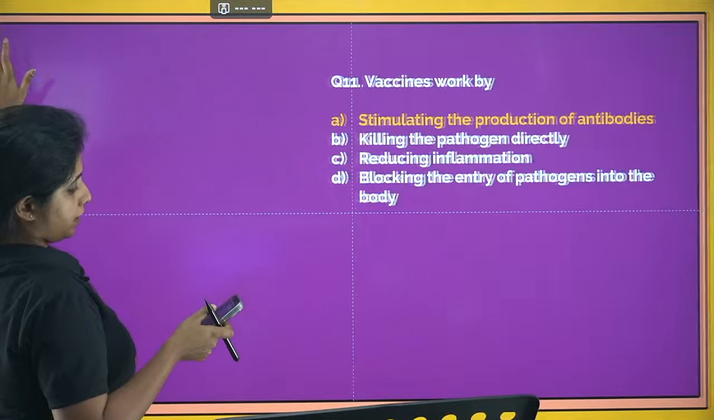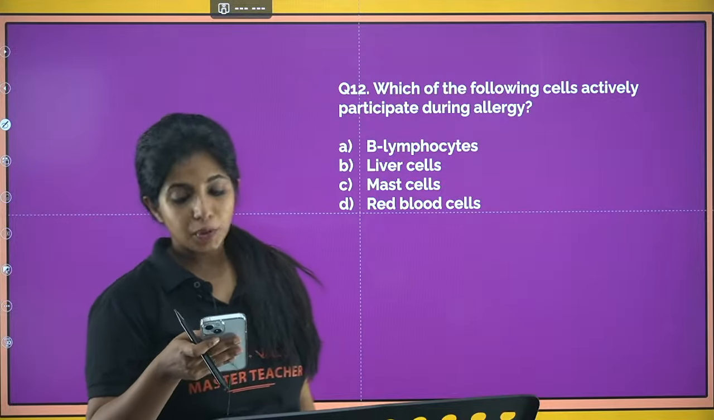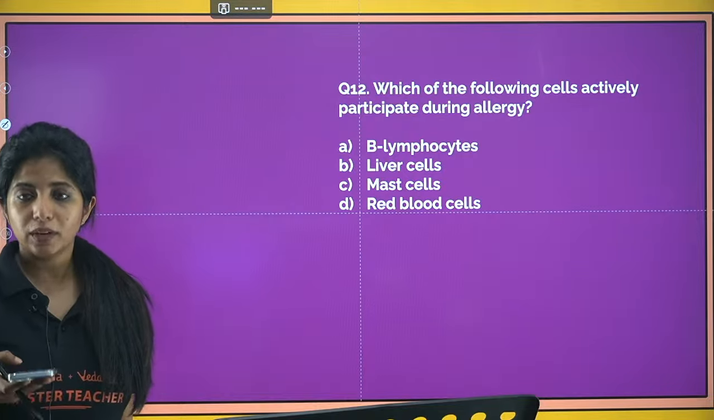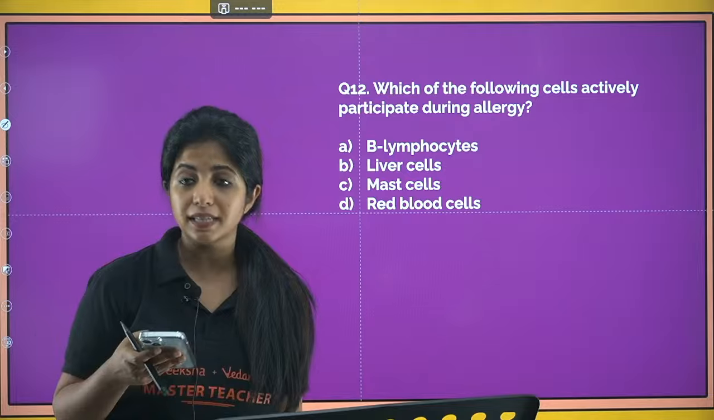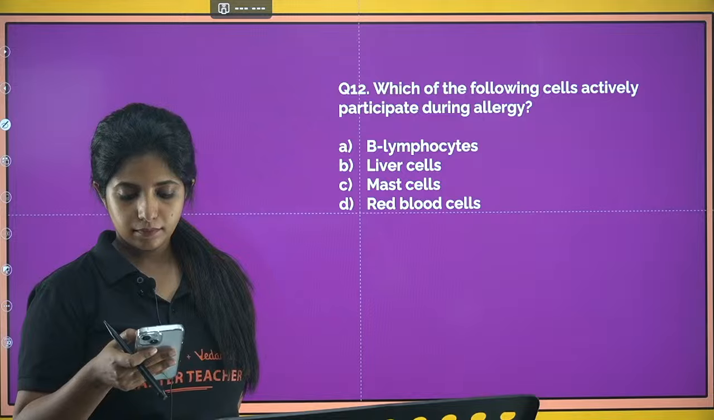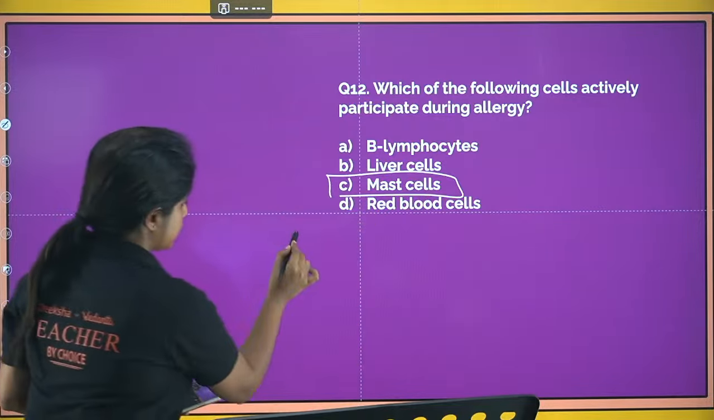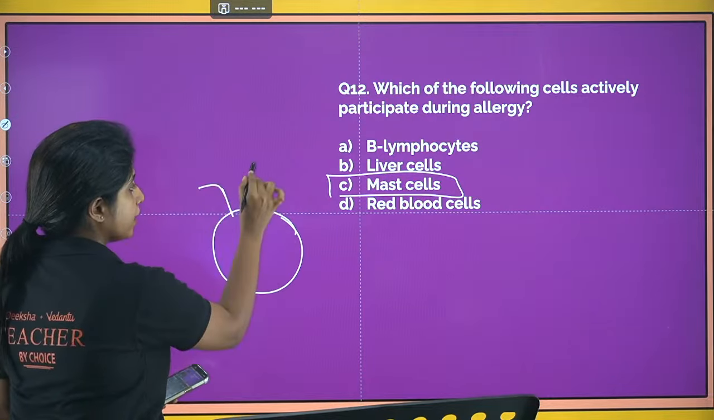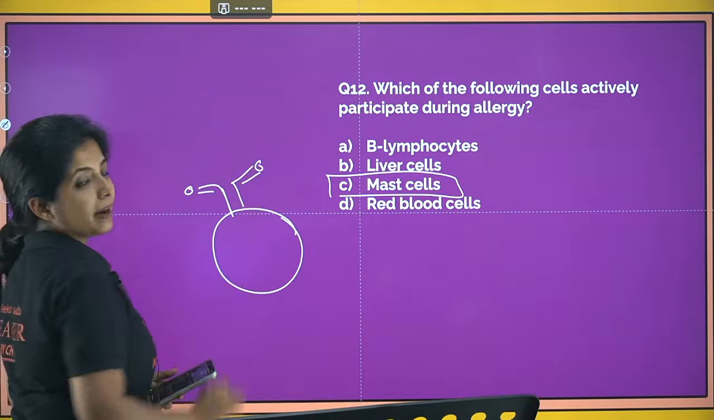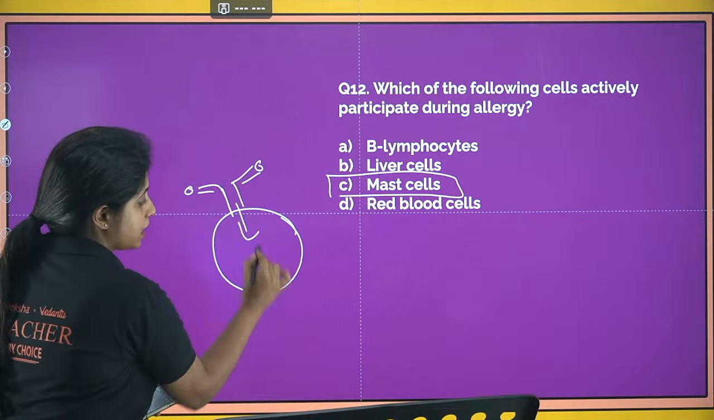Next question out there. Which of the following cells actively participate during allergy? Which cells do you think actively participates during allergy? B lymphocytes, liver cell, mast cells or red blood cells? C. Mast cells. Is it mast cells? Yes, it is mast cells, because mast cells, my dear children, would be having antibody E on their surface, and you know what? Antibody E would be binding onto the dust and mites and whatever causes allergy, and now signals the mast cells to release two things.